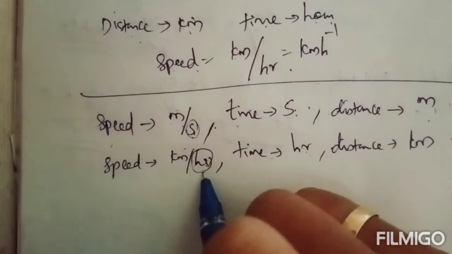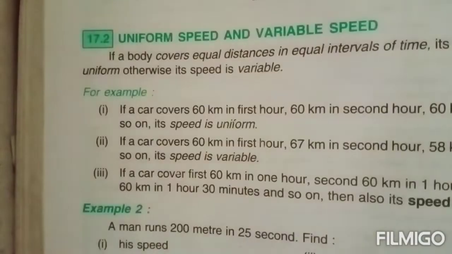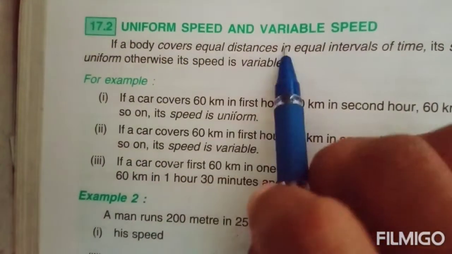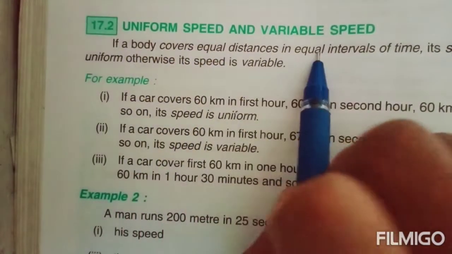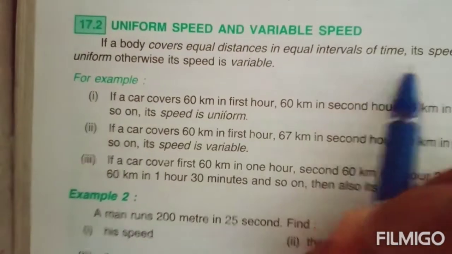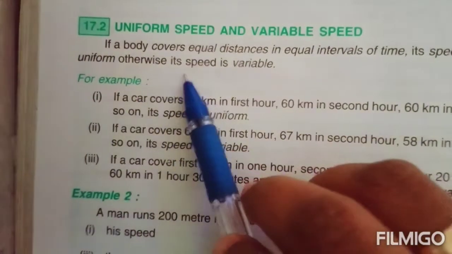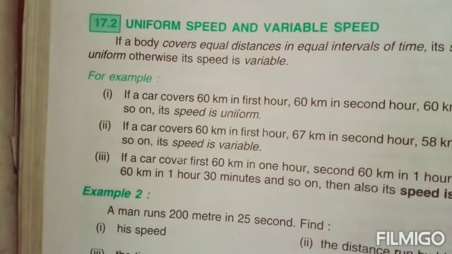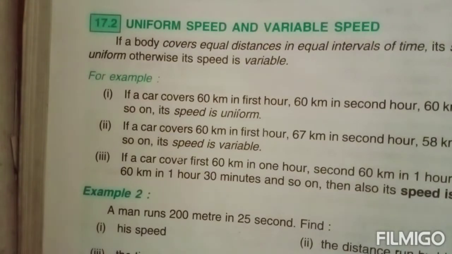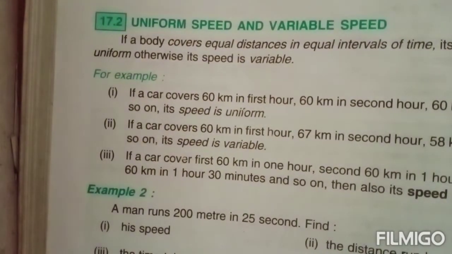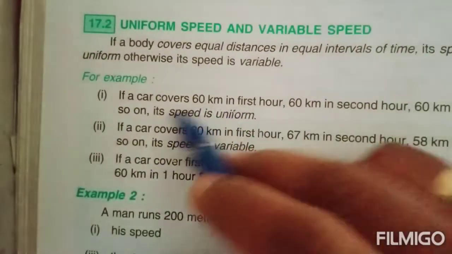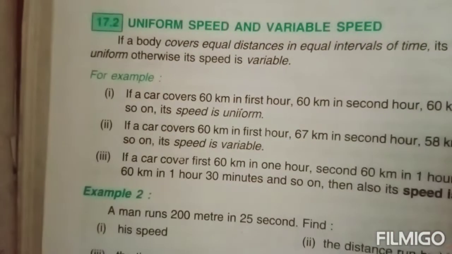Okay, next topic, uniform speed and variable speed. If a body covers equal distances in equal intervals of time, its speed is said to be uniform, otherwise its speed is variable.